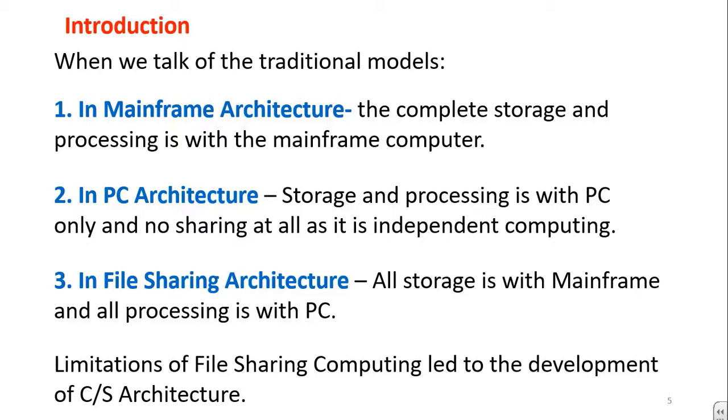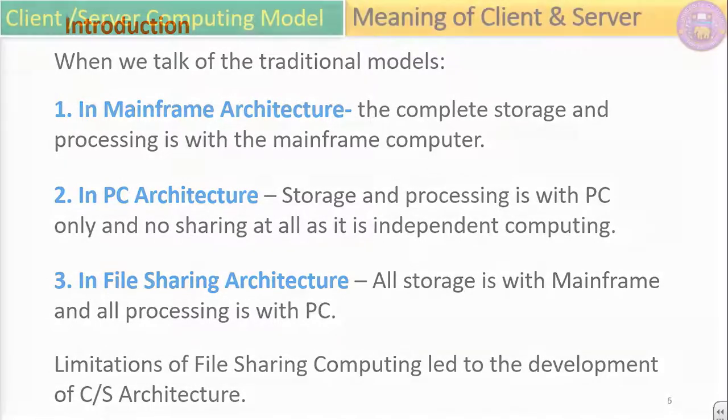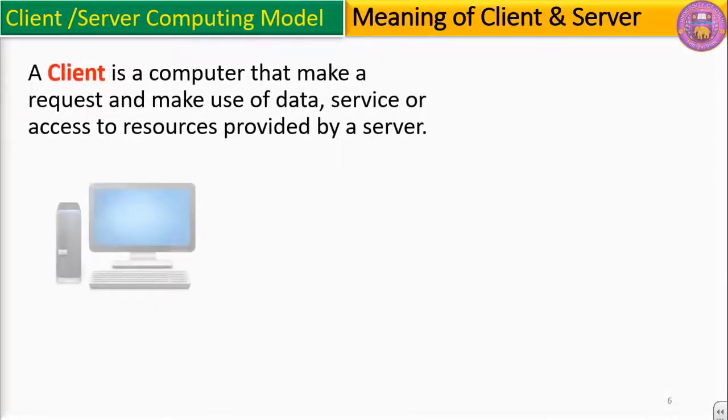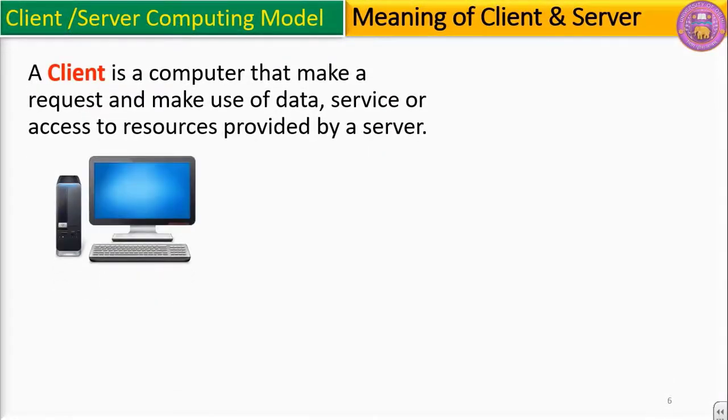Let's move on to client-server architecture. Meaning of client and server. A client is a computer that makes a request and makes use of data, service, or access to resources provided by a server.